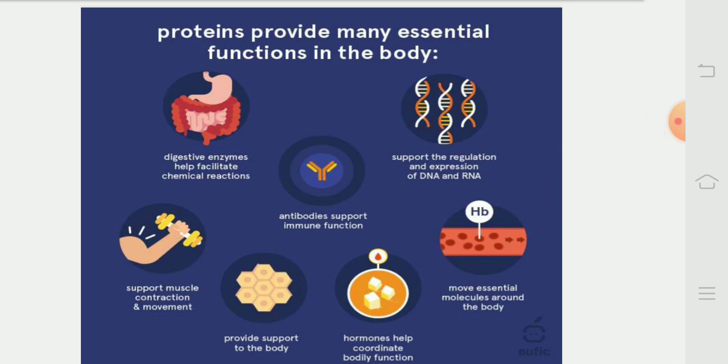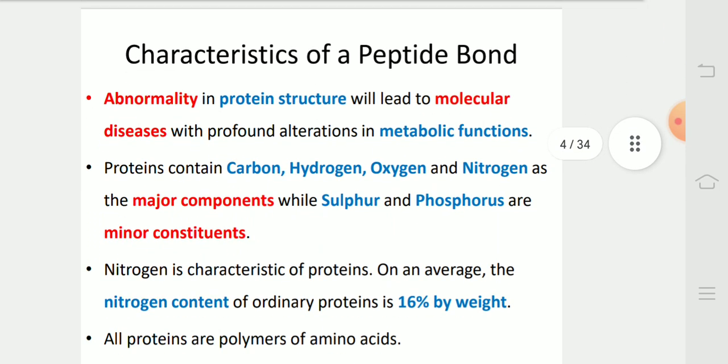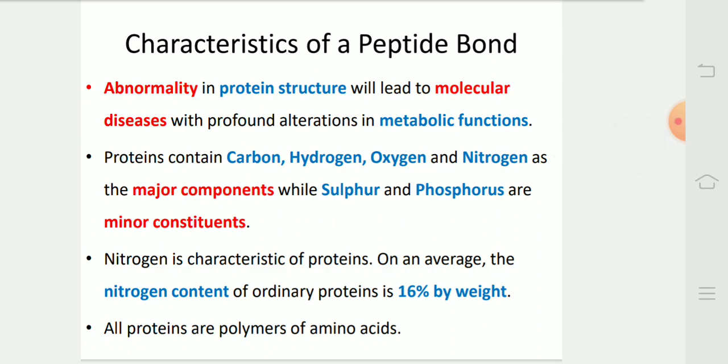In this diagram, we can see that proteins perform many essential functions of the body, like enzymes in the digestive system, muscle contraction, providing support to the body, hormones, antibodies, etc. Abnormality in protein structure will lead to molecular diseases with profound alterations in metabolic functions.